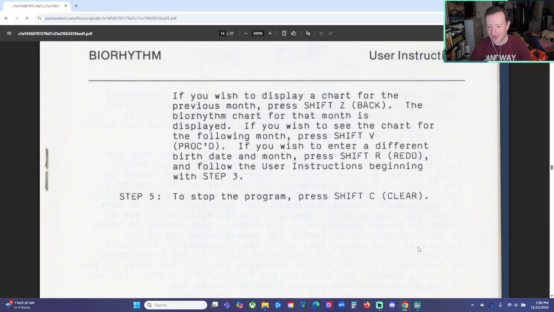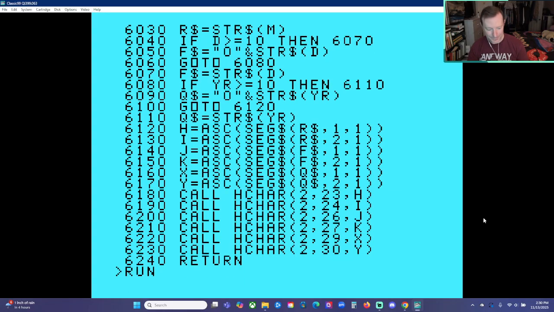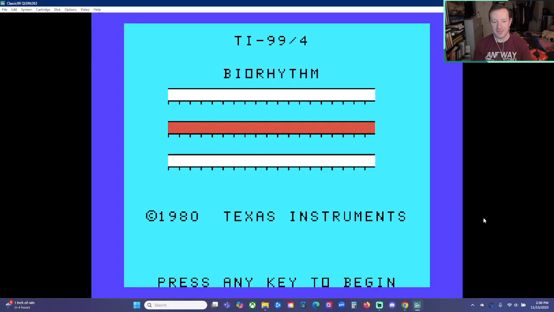Okay, that's everything. Let's go ahead and do some biorhythm calculations. Okay, run. Let's get a screenshot of the title screen here, whatever we end up with. It's been a long time since I've looked at this program. Probably not since I was a little kid. Oh yeah, here we go. Biorhythm. Got a screenshot of that. Copyright 1980, Texas Instruments. Press any key to begin. Nice graphics though, you know. Okay.